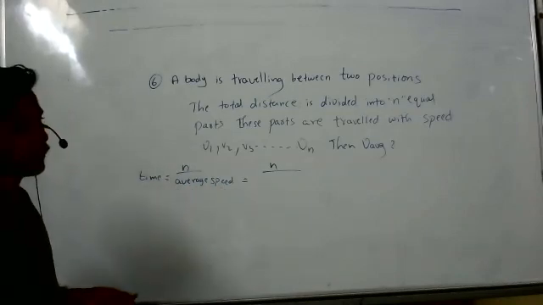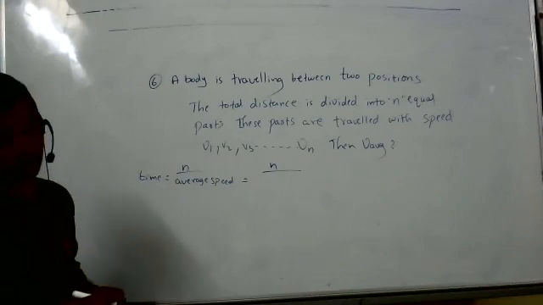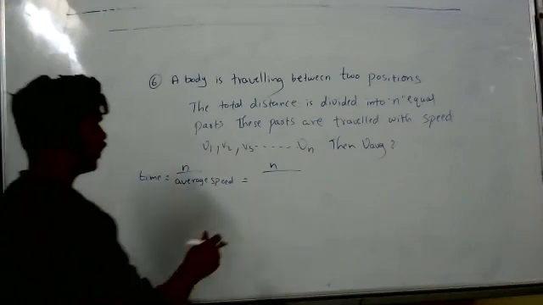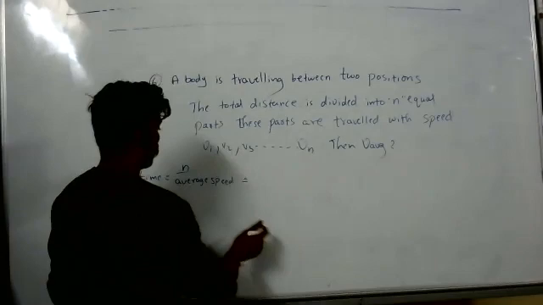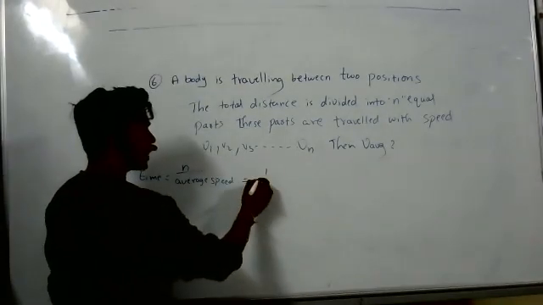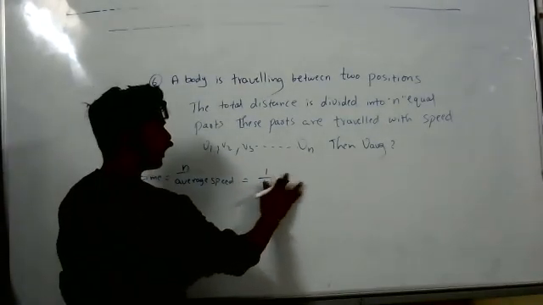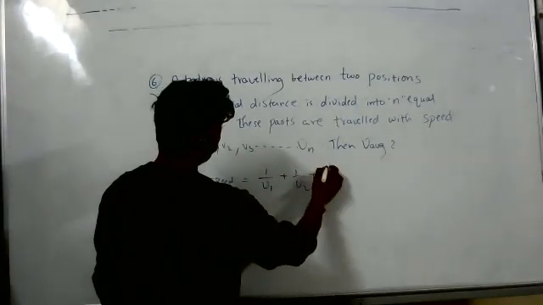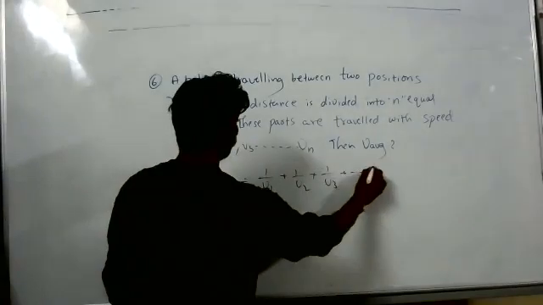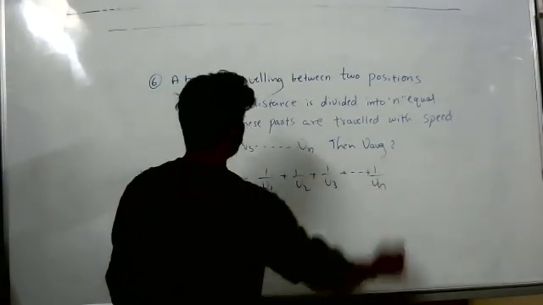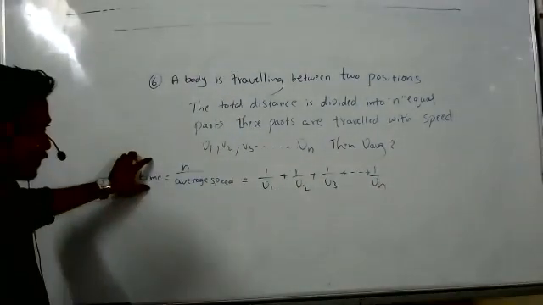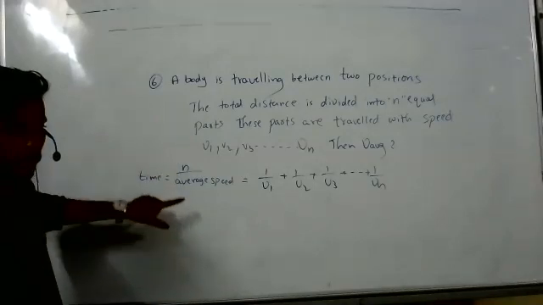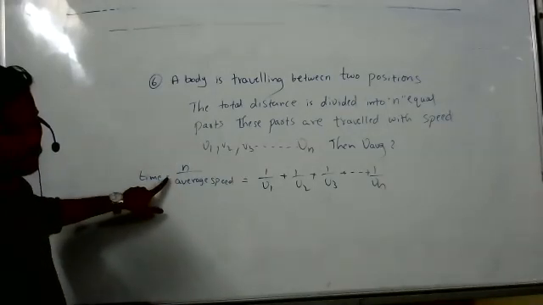Sir, I have a doubt. Tell me, ma. Sir, you have written it's n equal parts. So if it's 2 equal parts, you cannot write 2 by average speed, right? Yes. So what we have to write here? It should be 1 by v1 plus 1 by v2 plus and so on plus 1 by vn. So time is distance by average speed, right?